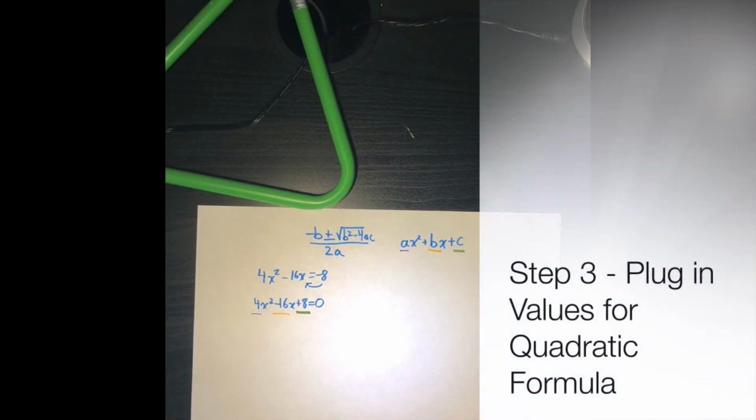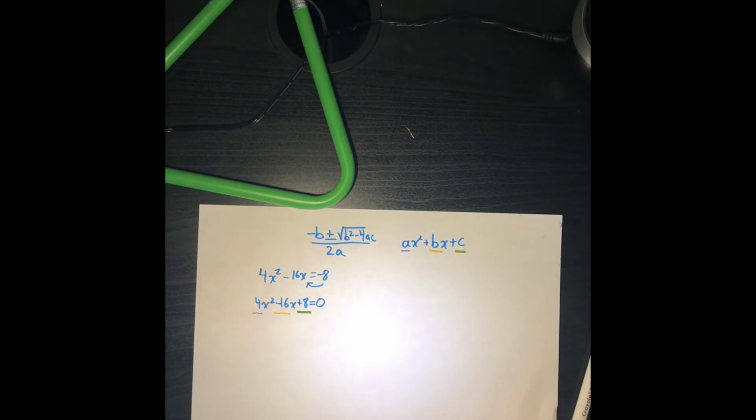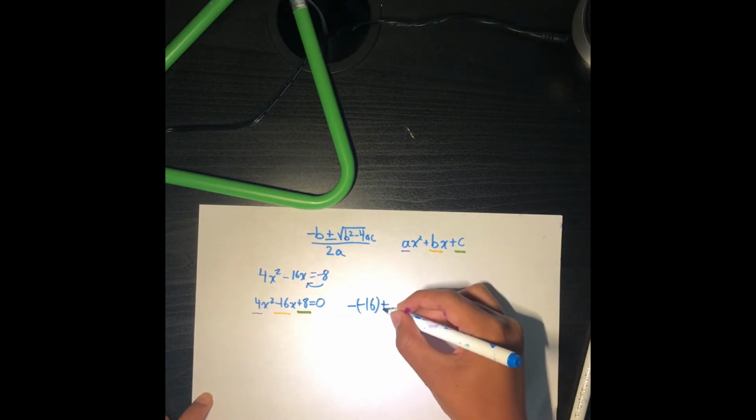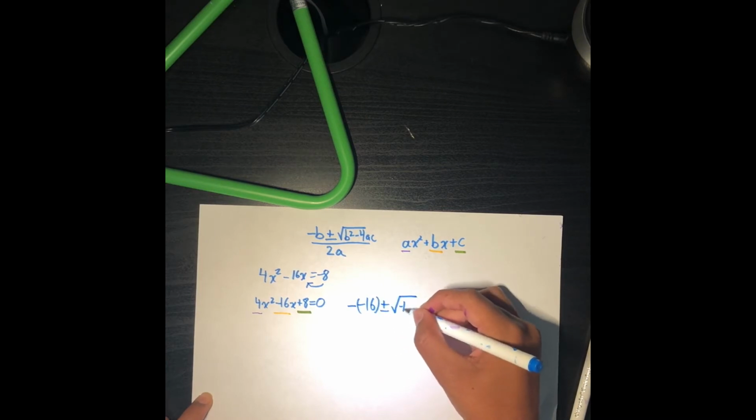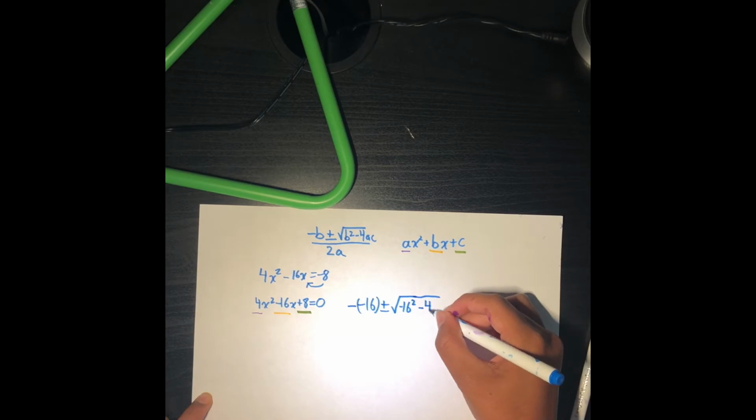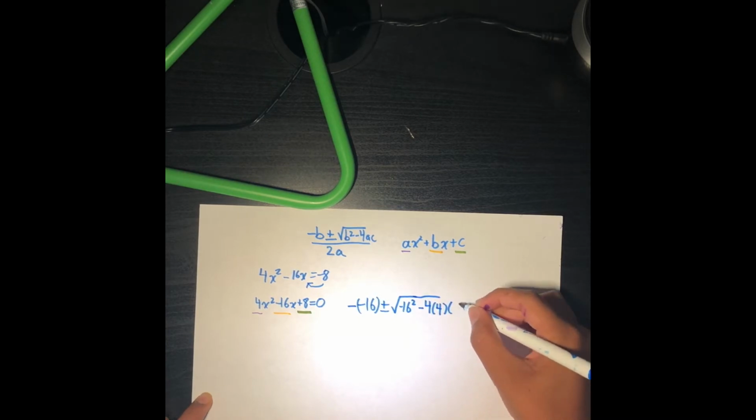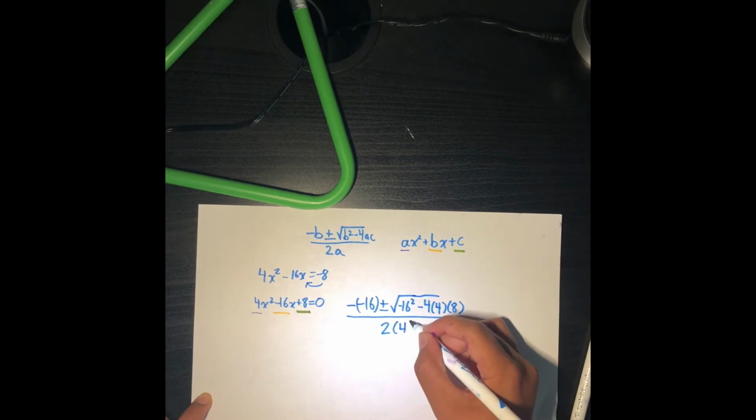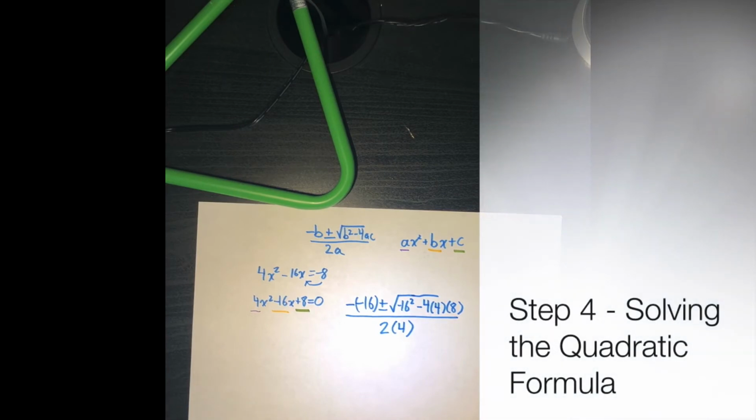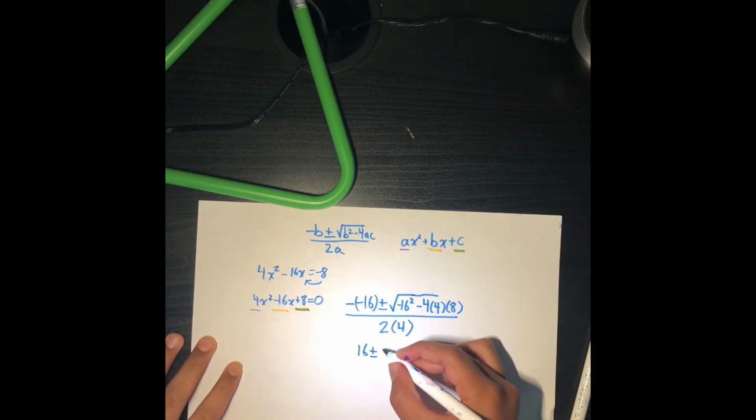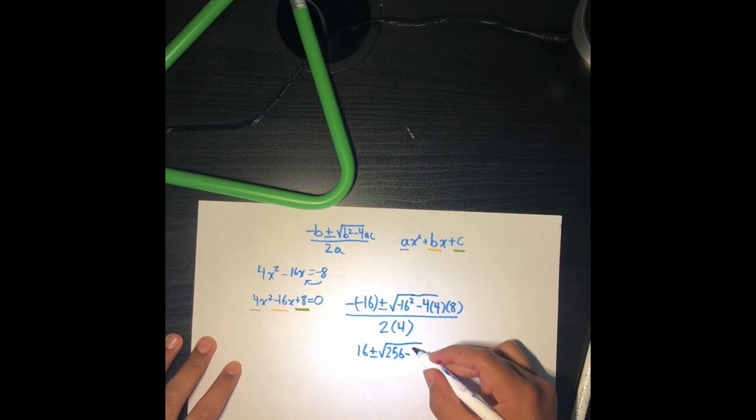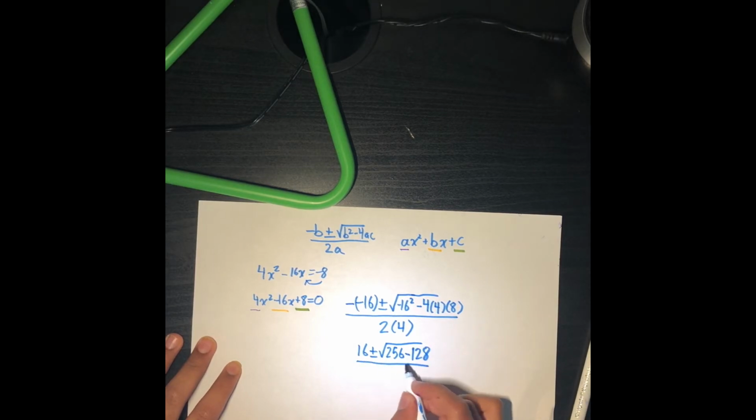Okay, so now we put in our quadratic formula. So that is going to be negative negative 16 plus or minus the square root of negative 16 squared minus 4 times 4 times 8, all of that over 2 times 4. So if we try to solve that, that is 16 plus or minus the square root of 256 minus 4 times 4 times 8, which is 128, over 2 times 4, which is 8.